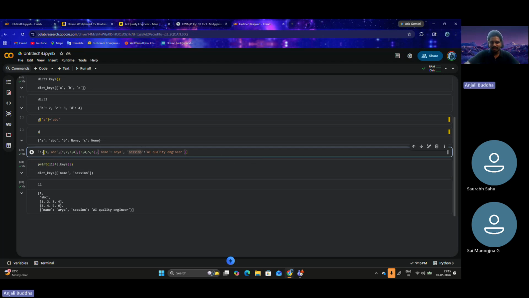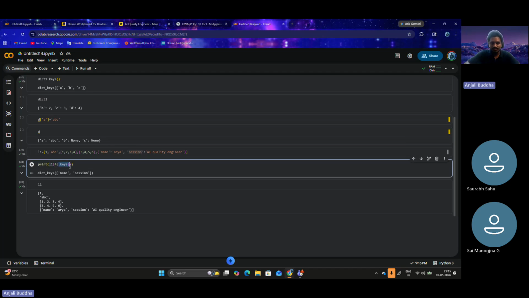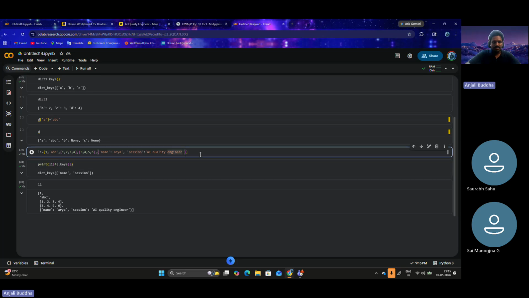So this list contains different data types, and by referencing those data types, we are referencing L1 of 4, that is the dictionary. Now we can perform all the dictionary operations here. Understandable? This is essential to understand. So this is with the list, but let's do something interesting here.